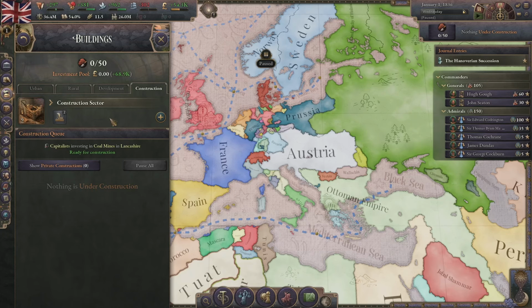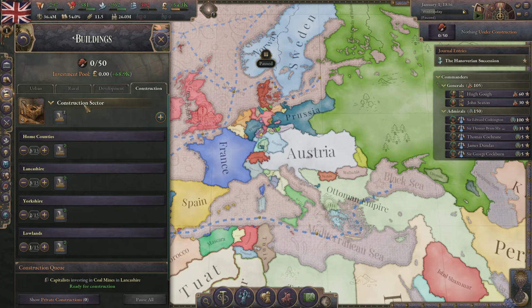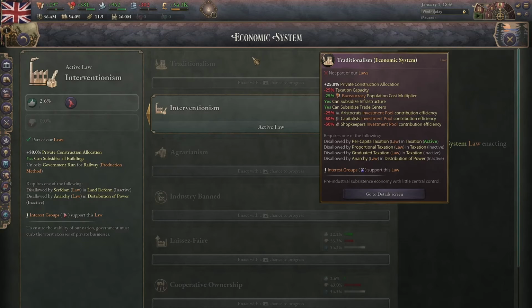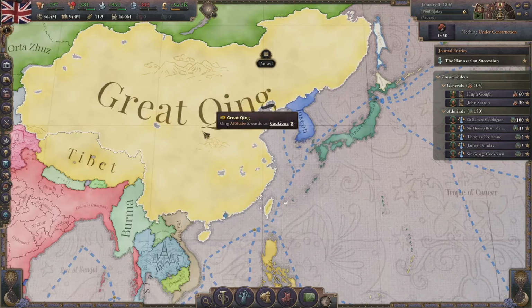What private construction allocation is that allocates 50% of all of your construction points, so these here that come from your construction sectors, will be allocated to private construction. The other 50% will be added to government construction, but if you're not constructing anything, it'll all go to private construction. A lot of countries start out with traditionalism, such as Russia, China, and Japan.